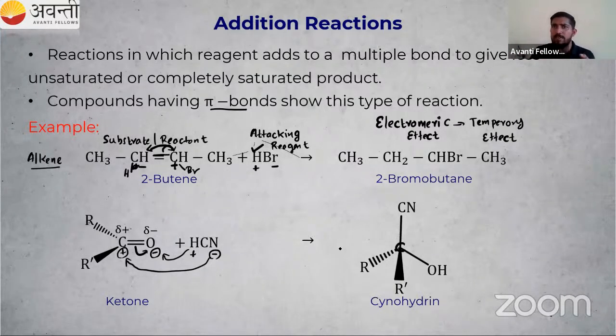Then homolytic cleavage we have studied, heterolytic cleavage we have studied, and what charge will be present we have studied. So 2-butene to 2-bromobutane, ketone to cyanohydrin, this is known as an addition reaction. Some new species are coming and getting added to our substrate or reactant. That is known as an addition reaction. So don't worry about that. We will study the mechanism of addition reaction in further classes.